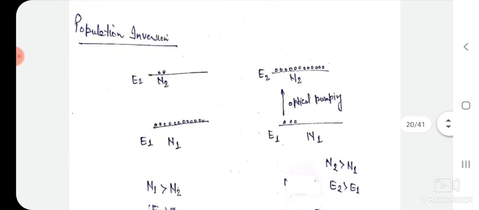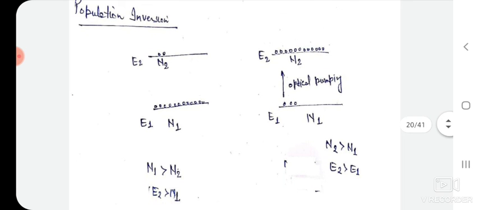If we see this diagram, initially N1 is greater than N2. As we know, E2 is greater than E1. We are going to inverse this process. It means I want to increase the number of atoms in the excited state E2 more than in E1. For that, we have to pump ground state atoms to the excited state.